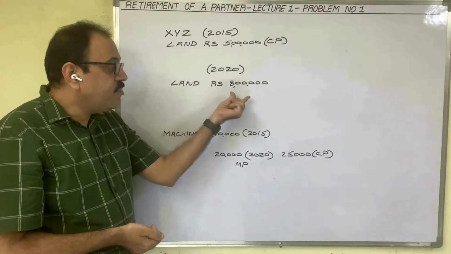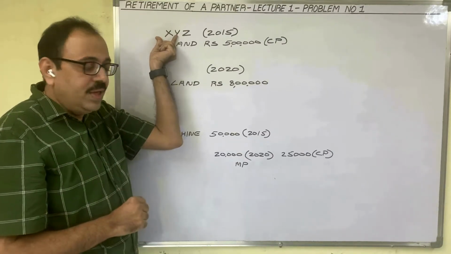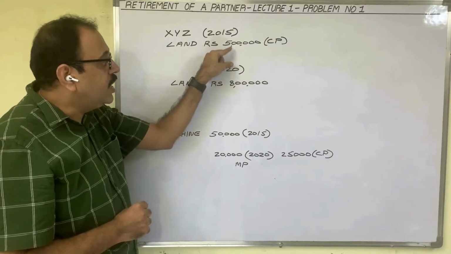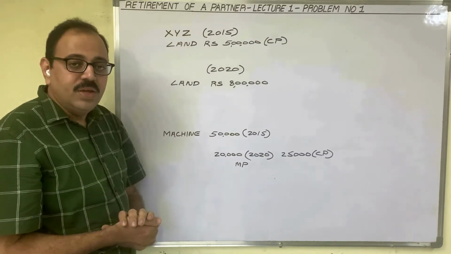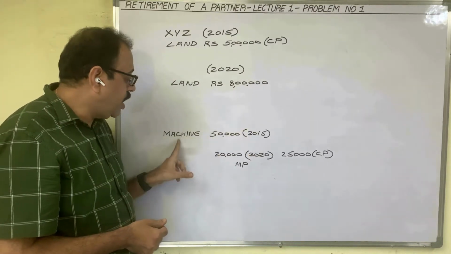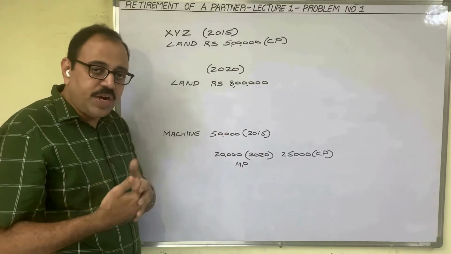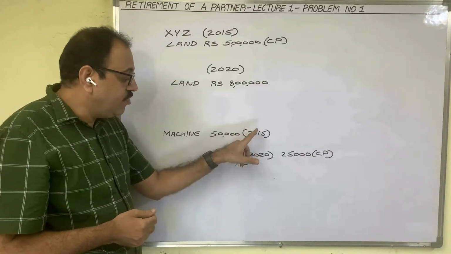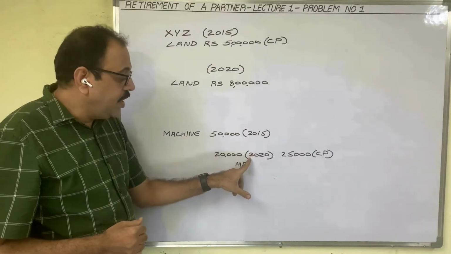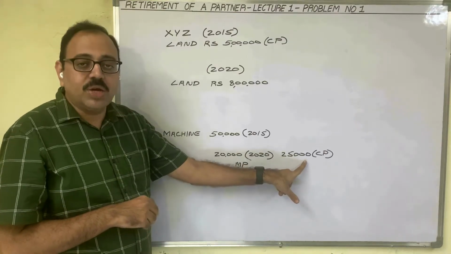Therefore, at the time of retirement, existing partners have to revalue the land. In case of land, if there is any increase, then that profit they have to distribute among them. Similarly, take machinery. In 2015, assume they bought a machine for 50,000 rupees. On machinery, every year they provide depreciation. So from 2015 to 2020, every year they provided depreciation. And in 2020, as per their books, machinery value is 25,000 rupees.